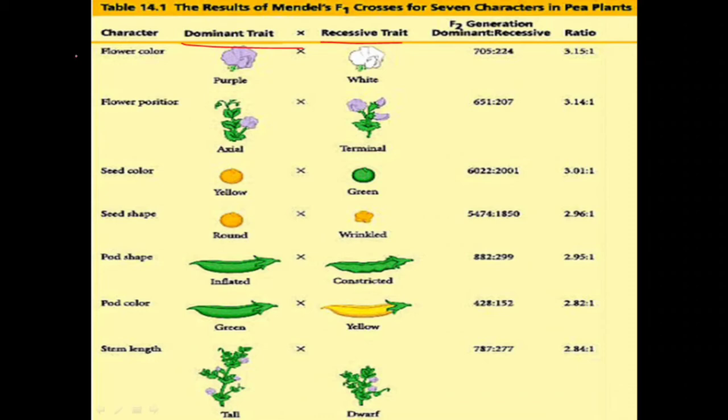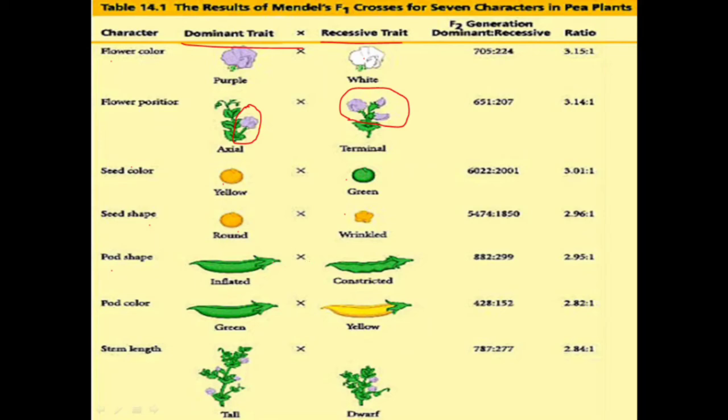The 7 characters he discovered were: first, flower color, the dominant trait is purple and the recessive trait is white. Flower position, the dominant trait is axial, that means the flower will grow near the leaves, and the recessive trait is terminal, that is flowers will grow at the top of the stem. Seed color, yellow is the dominant one, green is the recessive one. Seed shape, round is the dominant one, wrinkled is the recessive one. Wrinkled means having fold-ins, as you can see in the image.